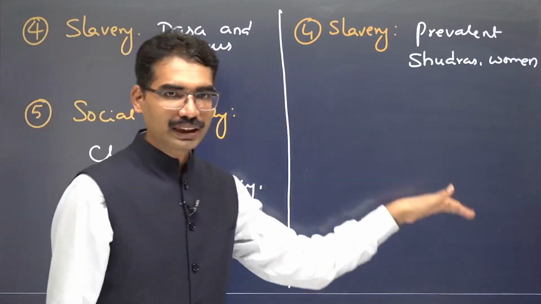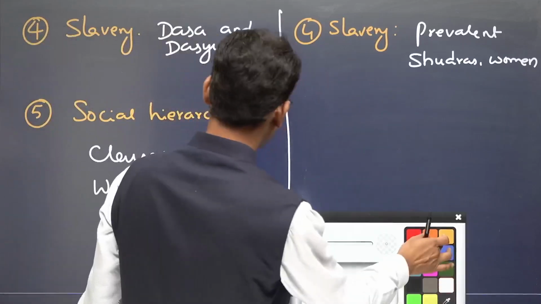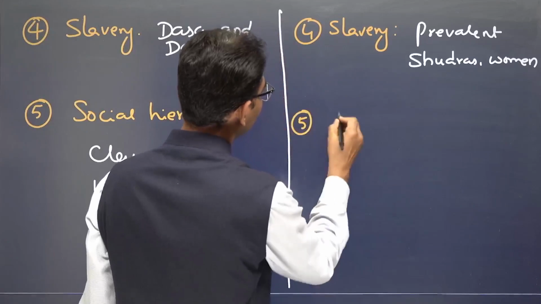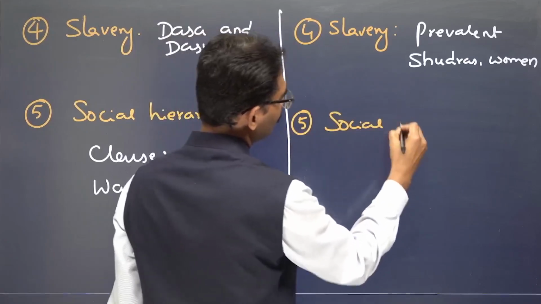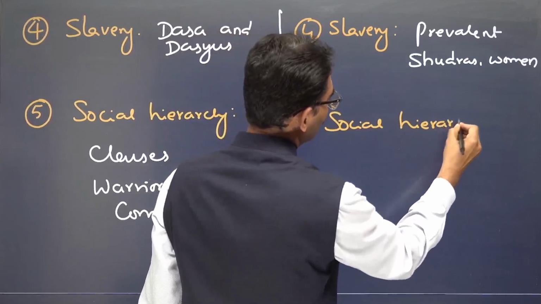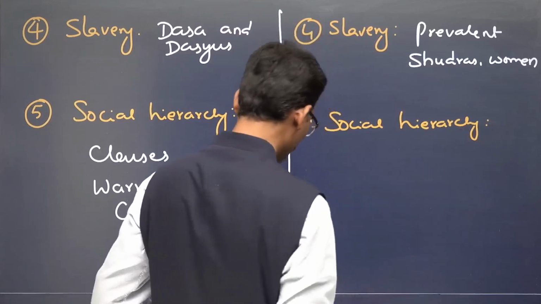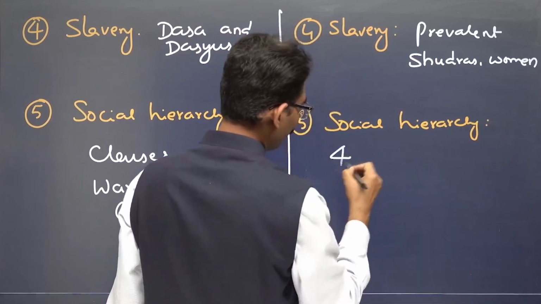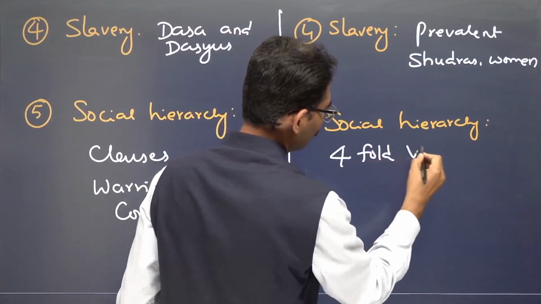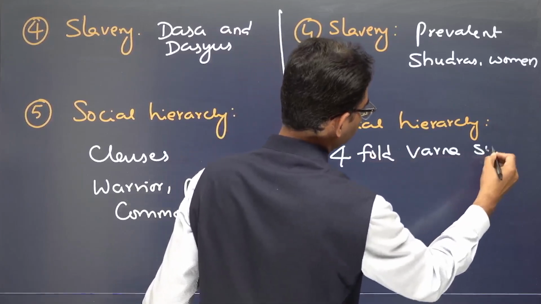By the time the later Vedic period comes, this social hierarchy becomes fourfold: the Varna system.